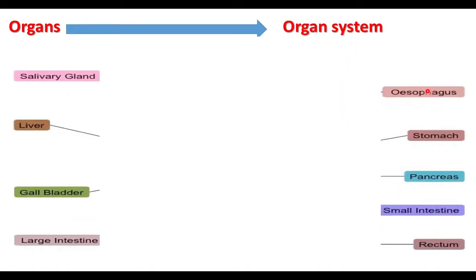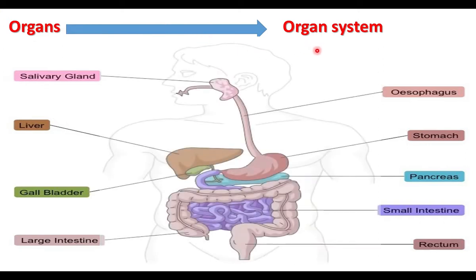The stomach, esophagus (called the food pipe), pancreas, small intestine, large intestine, liver, salivary glands, and various organs together form an organ system. What is the name of the system? Digestive system. The digestive system is made up of various organs. The first organ is the mouth.